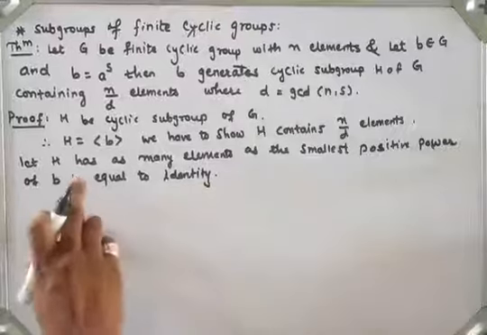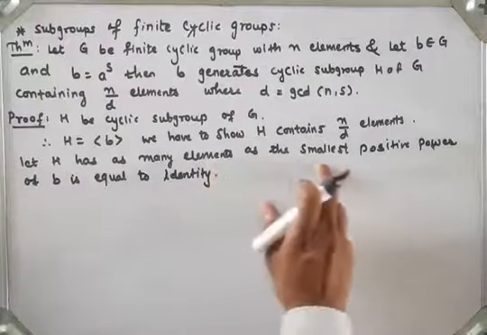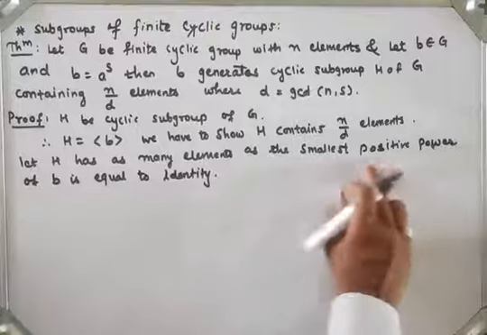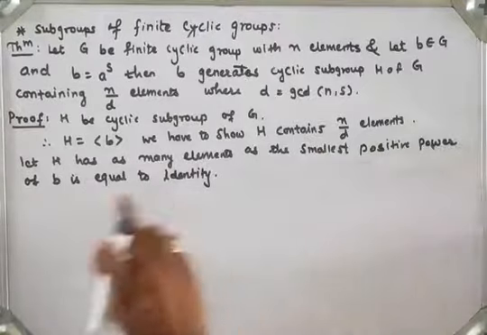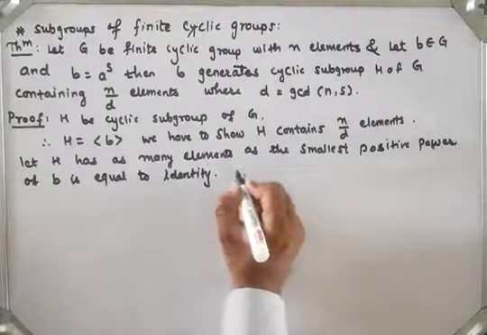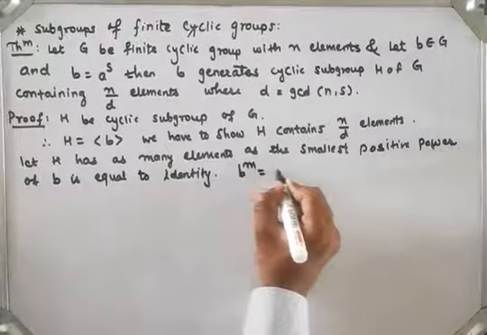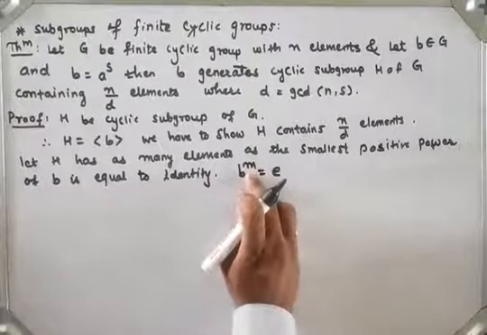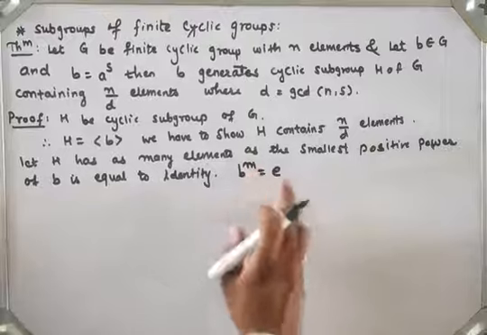Means H has as many elements as the smallest positive integer such that B raised to m is equal to identity. So m is the smallest integer such that B raised to m is identity.